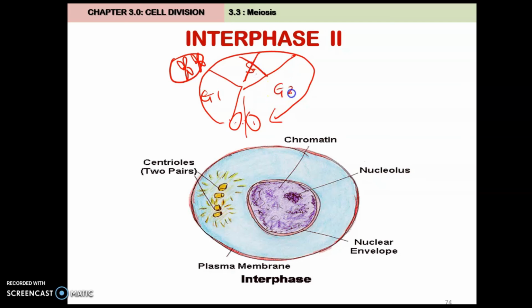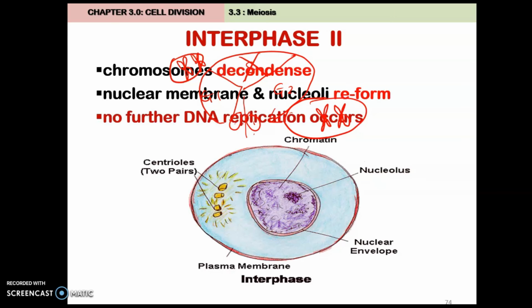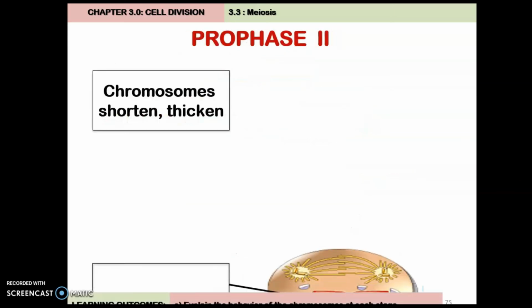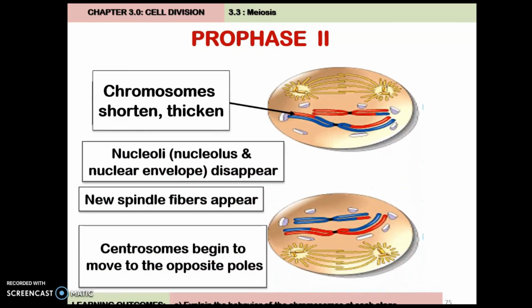And dia terus sahaja kepada G2 supaya dia betul-betul ready, size dah optimum, energy storage dah cukup, and then they may continue with meiosis 2. Okay. So you remember in interphase 2, memang tak berlaku DNA replication, tak berlaku. So kita tengok sama ke tidak?